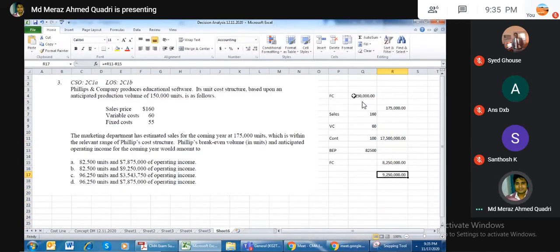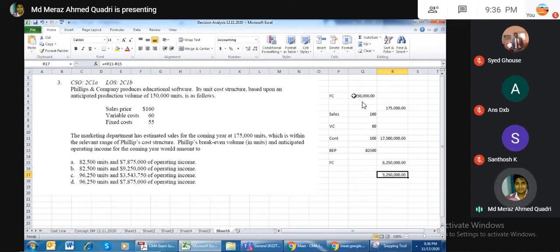Sometimes in exams, since this number is a little big, it has a lot of zeros, so you will get confused. So you can do it in thousands. If you are confusing with counting of zeros, you just convert into thousands and then you can easily do it.